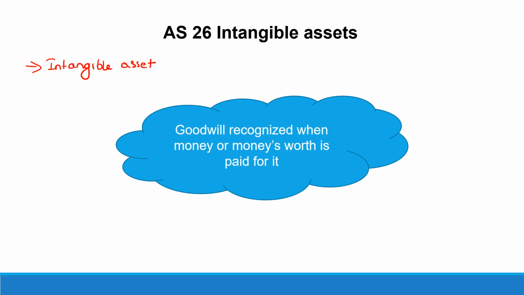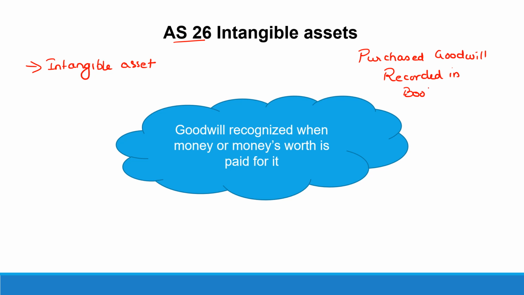Now, goodwill is classified under intangible asset, and intangible asset is covered under Accounting Standard 26, where they have specified that goodwill would be recognized in the books of accounts only when money or money's worth is paid for it, which means when it is a purchased goodwill, then only it would be recorded in the books of accounts.